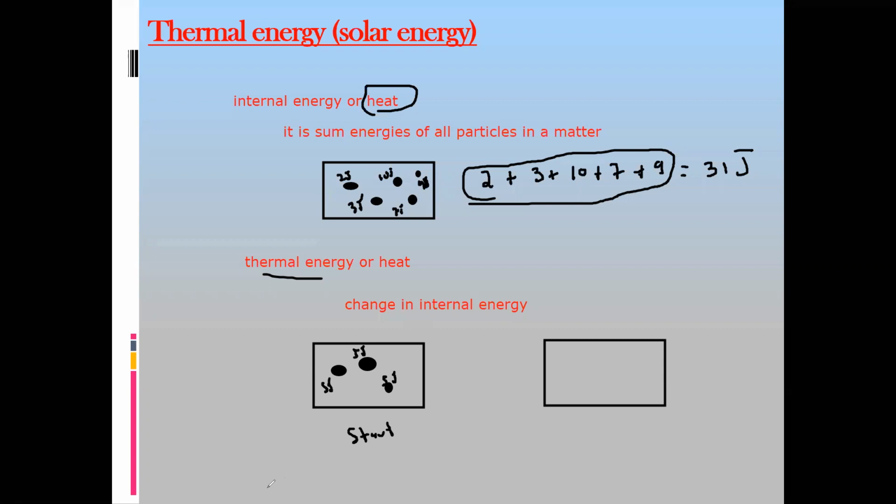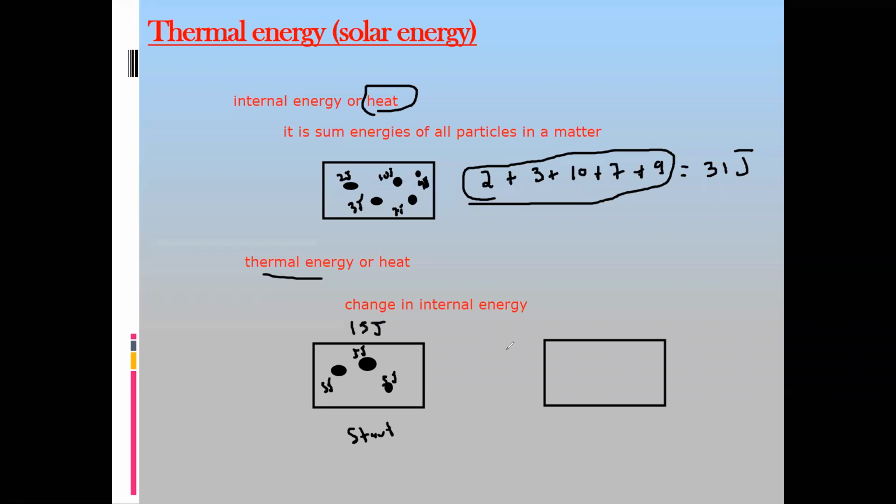What is the internal energy? Internal energy here is 5 plus 5 plus 5, which makes 15. So internal energy is equal to 15 joules.